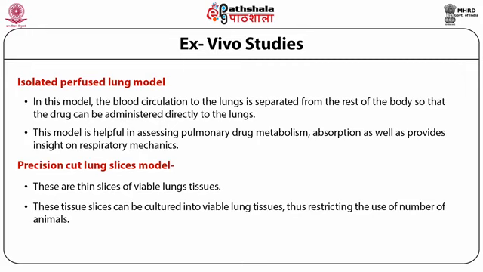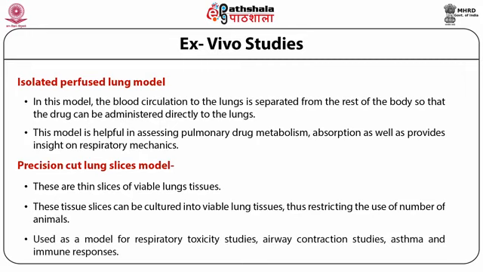Precision cut lung slices can be used as a model for respiratory toxicity studies, airway contraction studies, asthma, and immune responses. The model offers many advantages such as efficient and cost-effective use of expensive agents, longevity, and simultaneous study of airway and vascular responses.